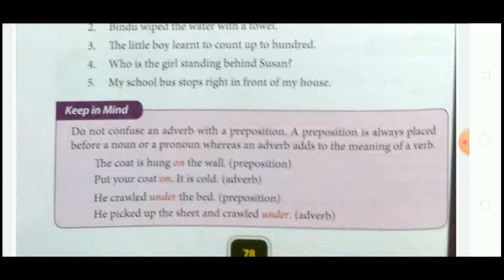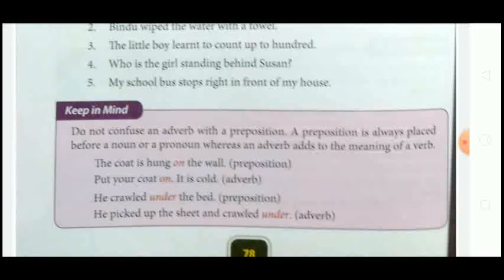Put your coat on, as it is cold. So here on is used as an adverb. You have seen that in the first sentence the same word on is used as a preposition, and in the second sentence it is used as an adverb.